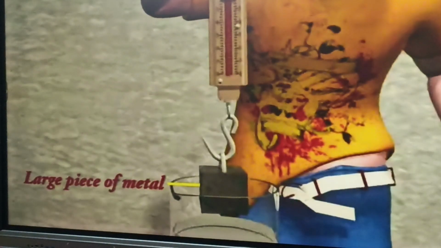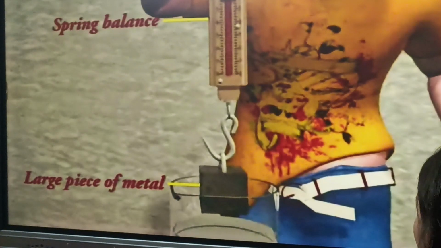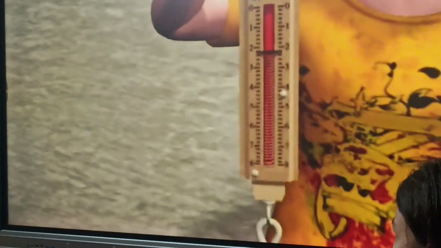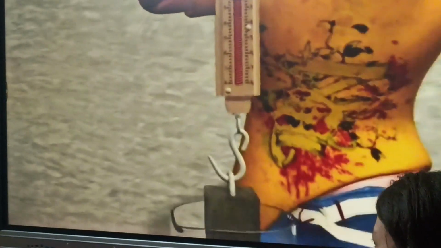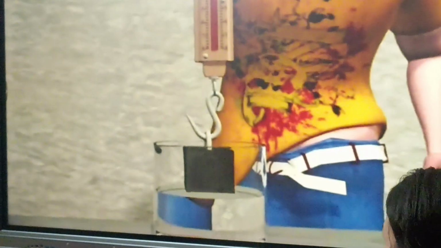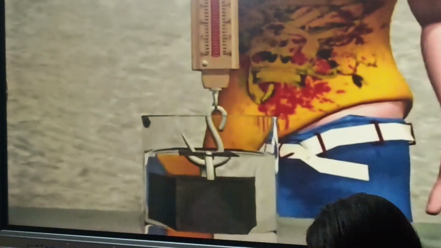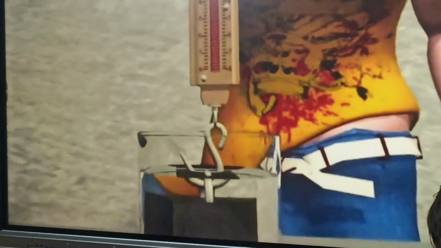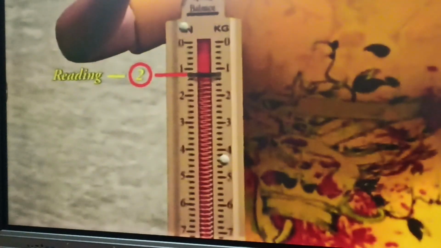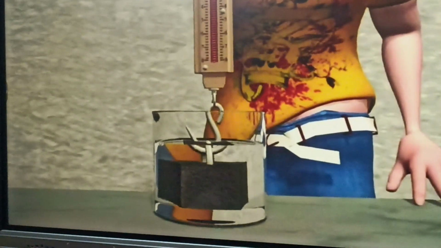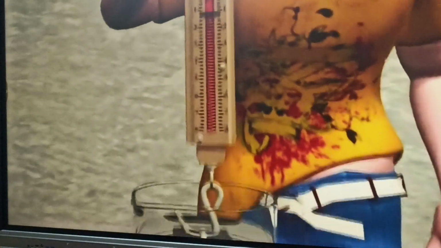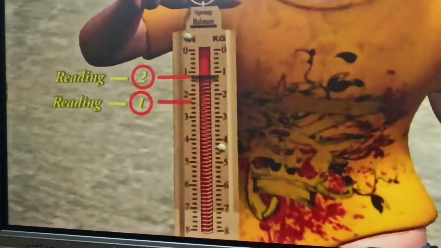Take a large piece of metal. Hang it from a spring balance. Slowly lower the spring balance in the water. As the spring balance is lowered in the water, the reading of the balance will decrease, and this decrease will continue as the metal is further lowered in the water. Once the metal is completely submerged in the water, the reading of the balance will become constant even if the metal is further lowered.